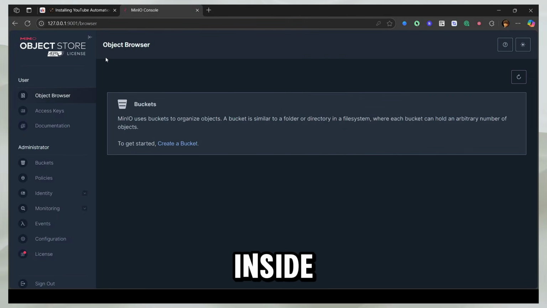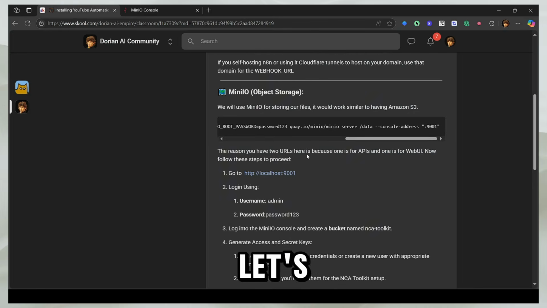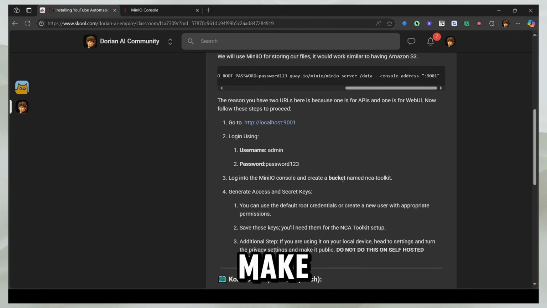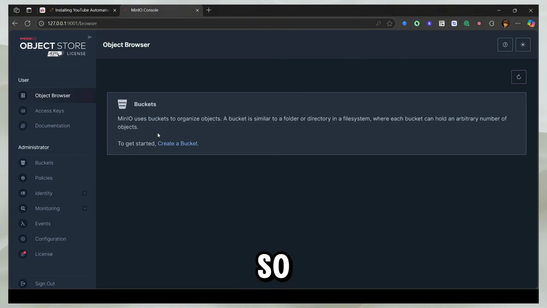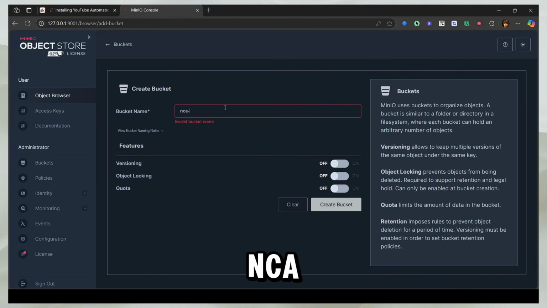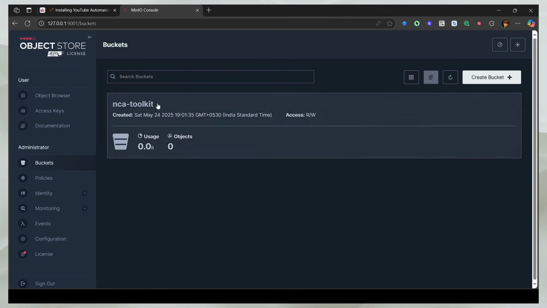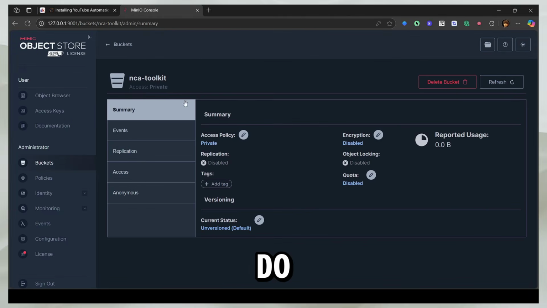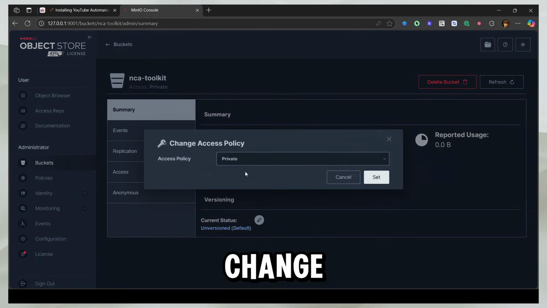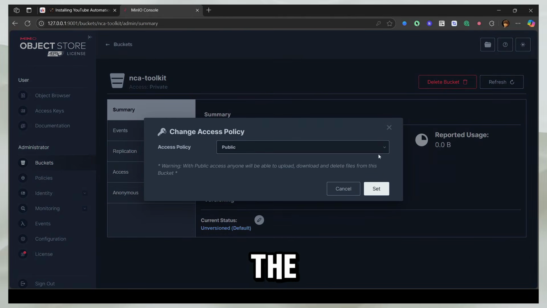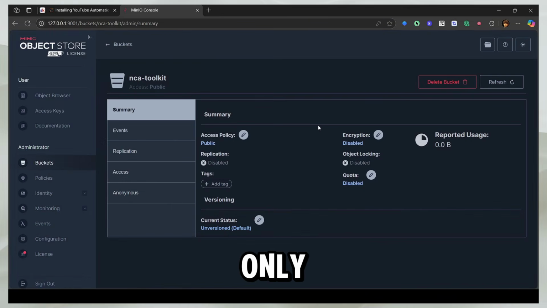So now I'm inside the MinIO object store. Let's look at our next step. So now we have to make a bucket named NCA Toolkit. So what I'm going to do is click on create a bucket and then name it NCA Toolkit, and then click create bucket. And there's one more thing that I'm going to do: I'll open this and change it to public so we can call the API from any link. And only do it if you're using your local network. If you're hosting this online, do not do this because then everyone can open your website.